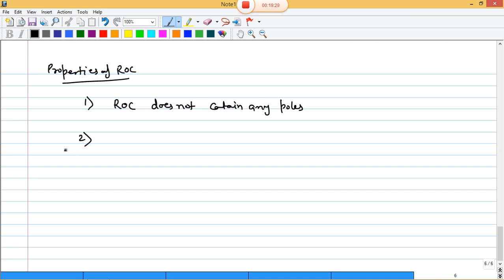Second property: if x of t is a finite duration signal, for t lying between T1 and T2, then the ROC is the entire s plane.